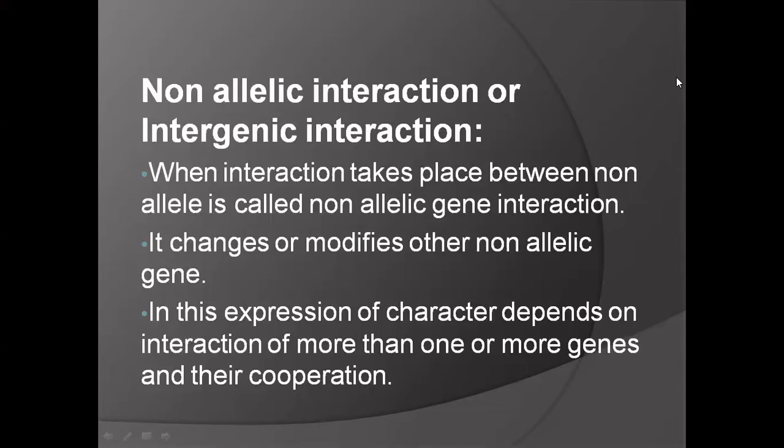Here the expression of a character depends on the interaction of one or more genes. The expression of one character depends not on only one gene but on more genes and their cooperation. Then only the character is expressed.